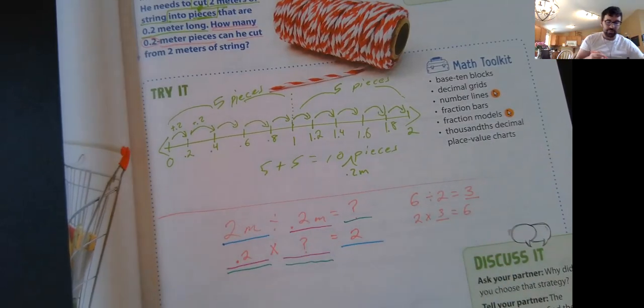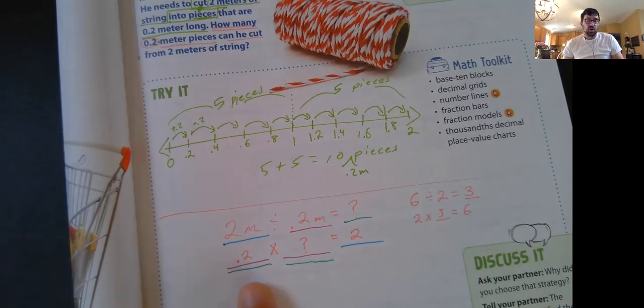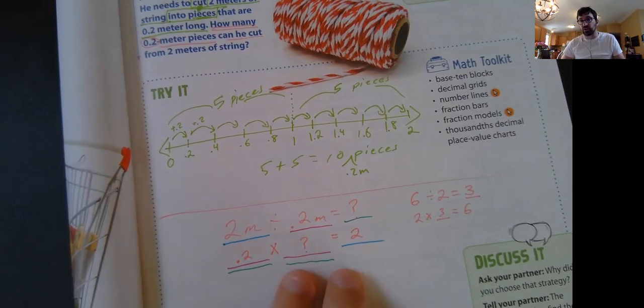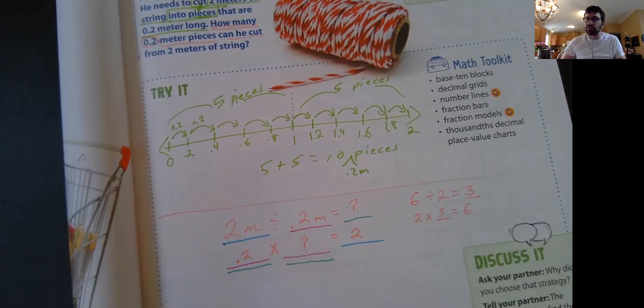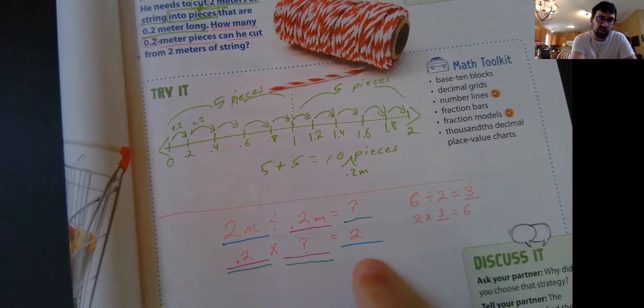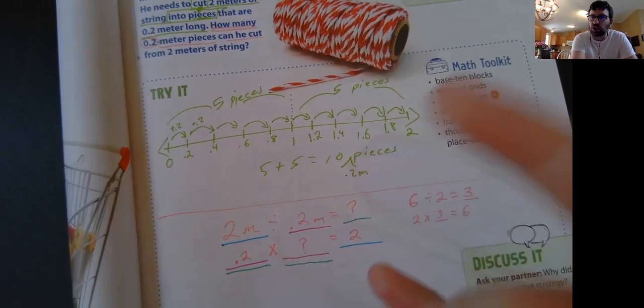So the idea is my mental thought process is 2/10 times what equals 2? Have you done that this year? Yeah, we've done that this year. We've thought about this before because this is our introduction problem, so it's not a super difficult introduction problem. The values are 2/10 and 2 that we're dealing with, so it keeps it really relatable. But the idea is, think about multiplication: if 2/10 times what gets us to 2, well, this is getting larger from 2/10 to 2. It's getting larger by how much?